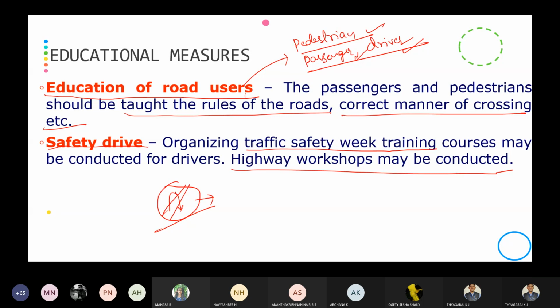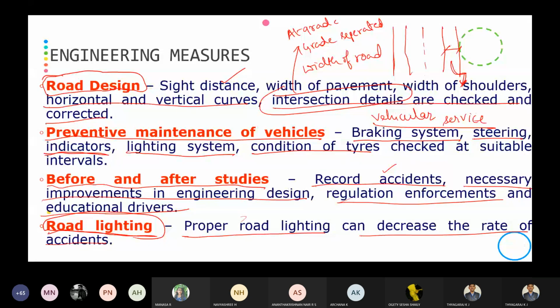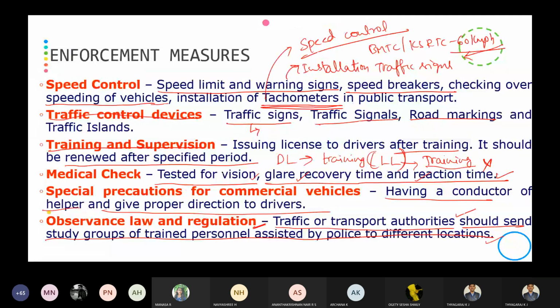So these are the three measures we are following to reduce accidents in India. The first one is the engineering measure, that is road design, preventive maintenance, before and after studies, then the road lighting system. Then the enforcement measures: speed control, traffic control devices, training and supervision, medical check, special precautions for commercial vehicles, and observance of law and regulation.